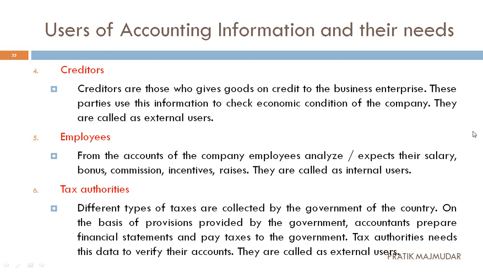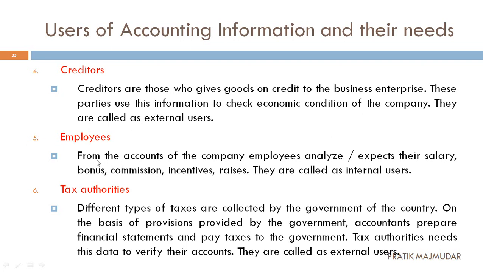So what they do is see the economic condition of the business, what kind of potential the business actually has. If our economic condition is not good, they are not going to sell more products to us, and if the condition is good, they are going to sell many more to us. That can be measured with the help of books of accounts. So they are also considered external users.